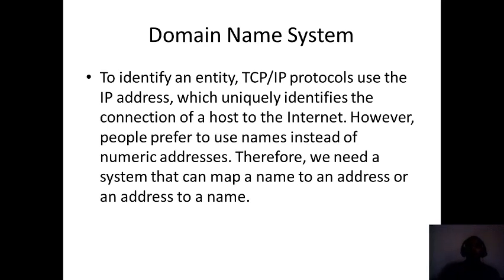So that's the reason the domain name system exists: to make our calling easier, so that websites or locations can be accessed effectively. Another example: when you type facebook.com and when you type fb.com, both addresses will take you to facebook.com. How has this been done? This is all done by the domain name system.